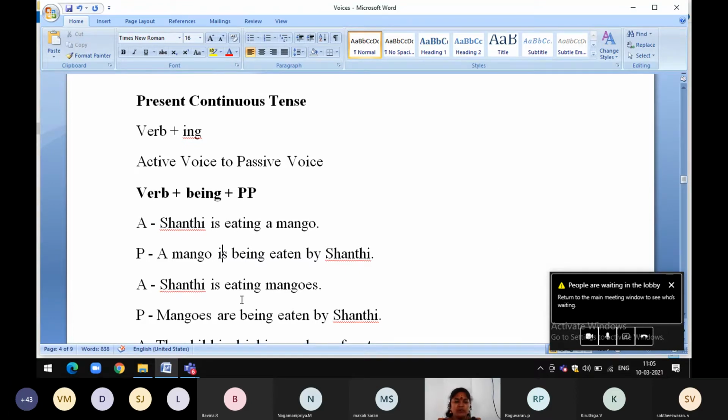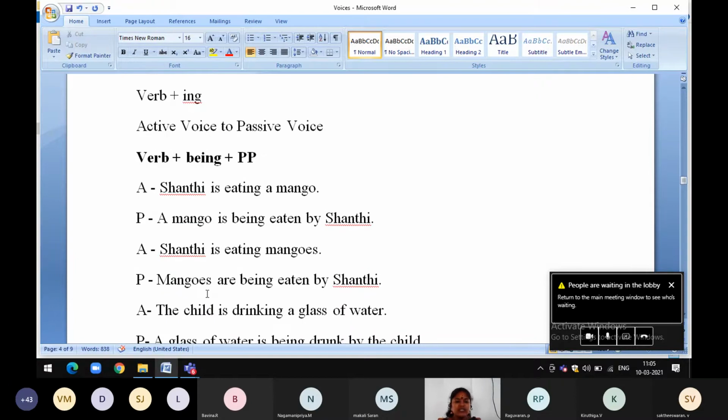Subject will become object. If it is in plural form, see the same sentence, Shanti is eating mangoes. Mangoes are being eaten by Shanti. Here mangoes plural form. So we use are. Then verb plus ing, being plus eaten.